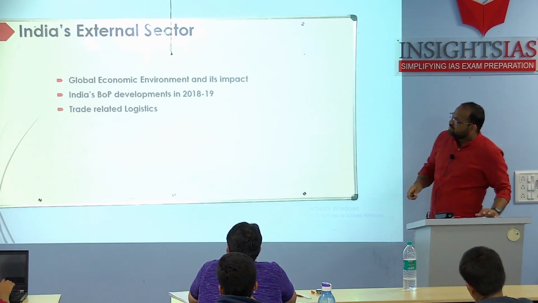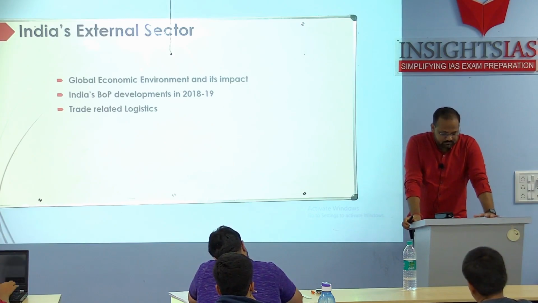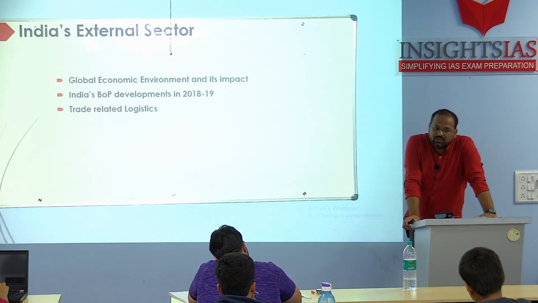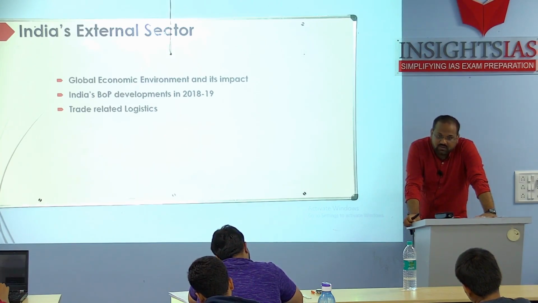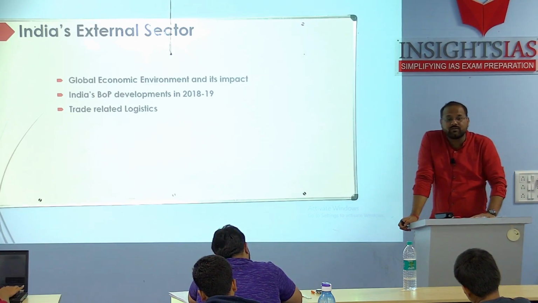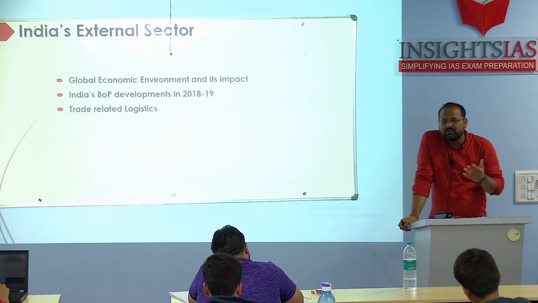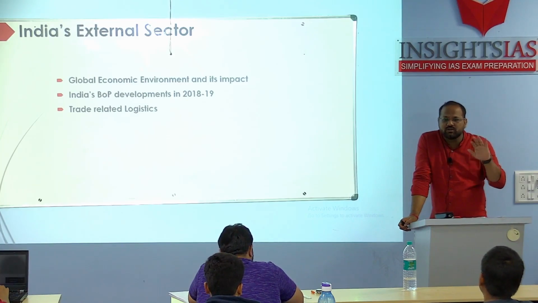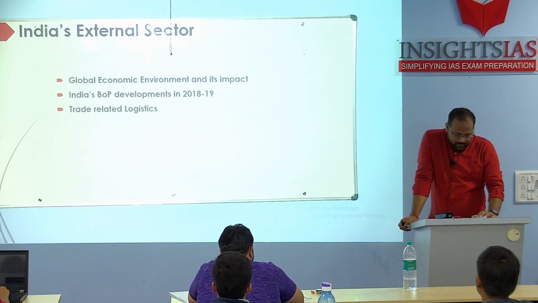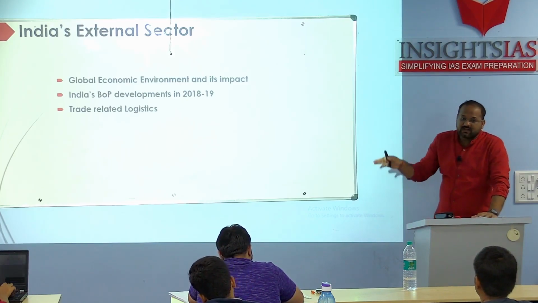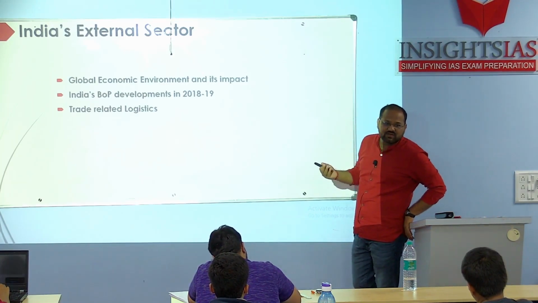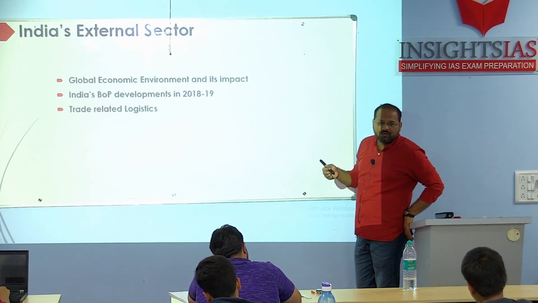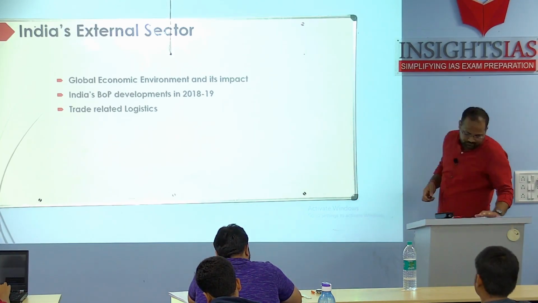What has been its impact? It led to the US-China trade war and world growth slowdown. It was 3.6 in 2018, however it was 4.6% in 2017. You need not know this data. In general, you should know that there has been a slowdown. India's exports got negatively affected. Why? Our traditional markets are US and Western Europe. So our exports have been negatively affected.